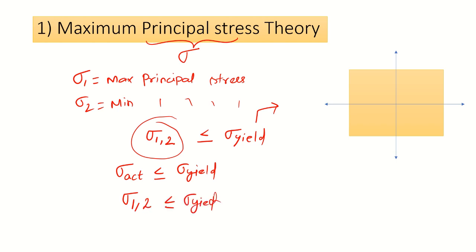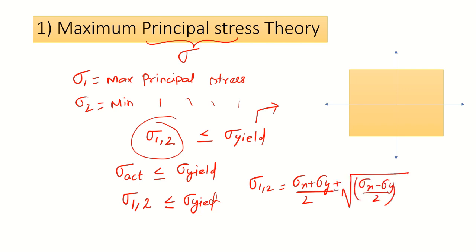To calculate sigma 1 and sigma 2, we have the formula: (sigma x plus sigma y) by 2 plus or minus the root of ((sigma x minus sigma y) by 2) whole square plus tau xy square. If the calculated sigma 1, sigma 2 value is less than or equal to sigma yield, then we can consider the material safe.